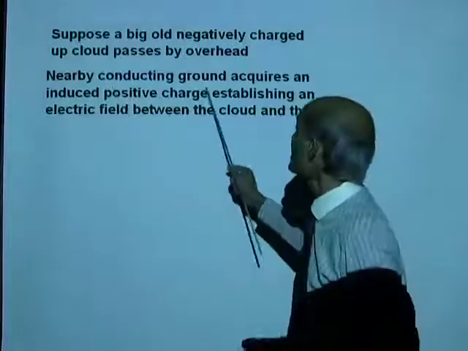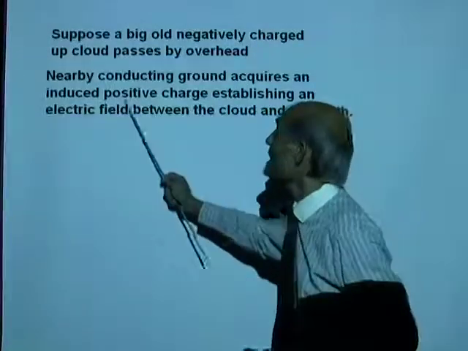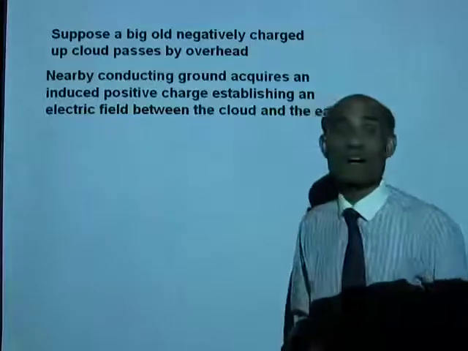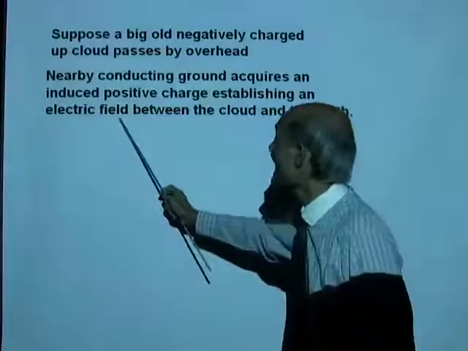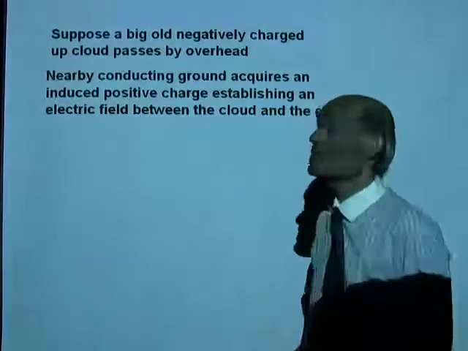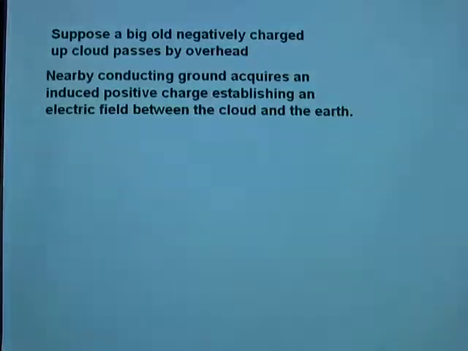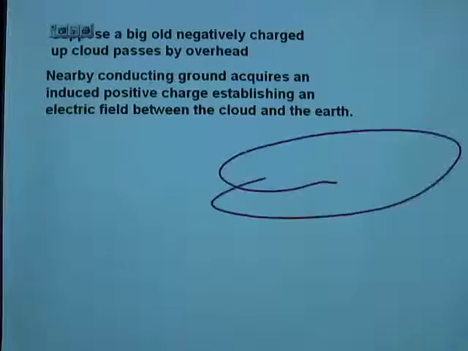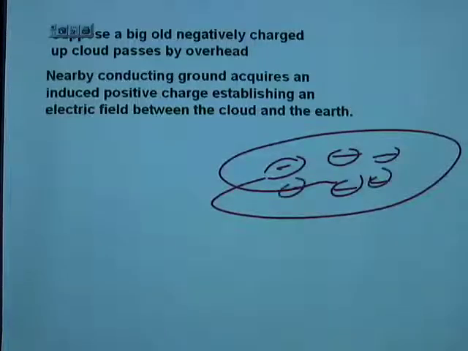Now, nearby conducting ground acquires an induced positive charge, establishing an electric field between the cloud and the earth. Here is the cloud that carries a large amount of negative charge, and this is the ground.